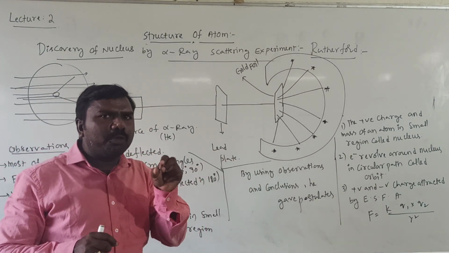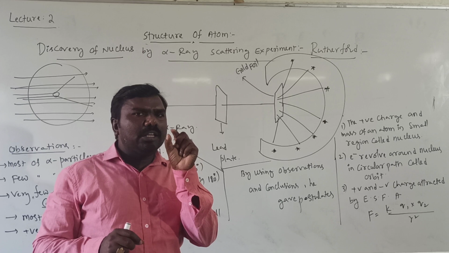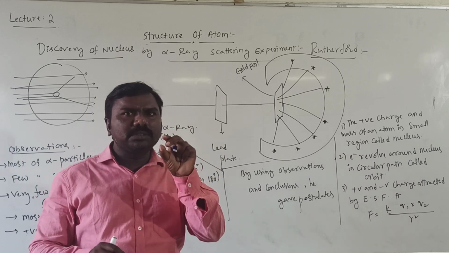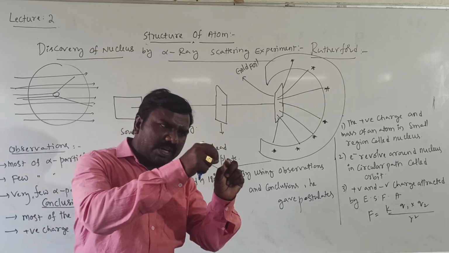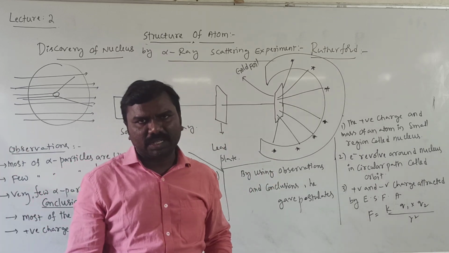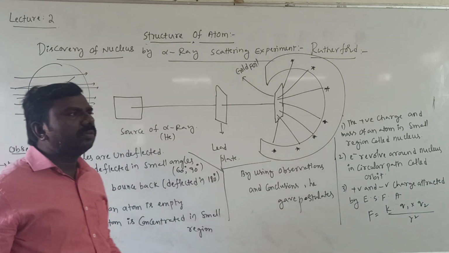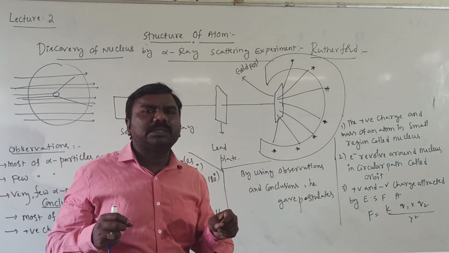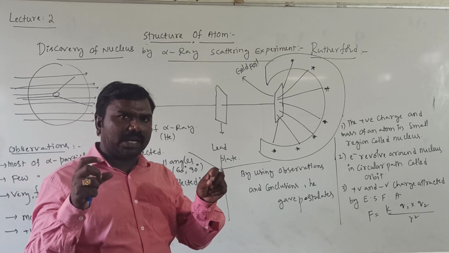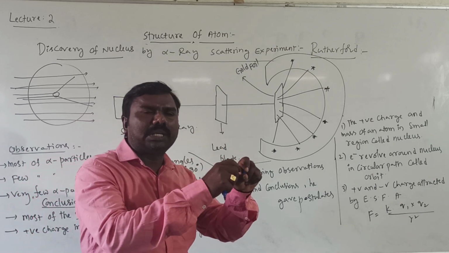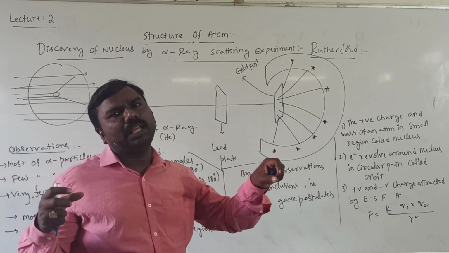It means the space in the atom which carries positive charge is very small. That's why very few particles only bounce back. So how do deflection and bounce back take place? A positive charged alpha particle comes into contact with the positive charge in the nucleus, and only then does the bounce back take place.